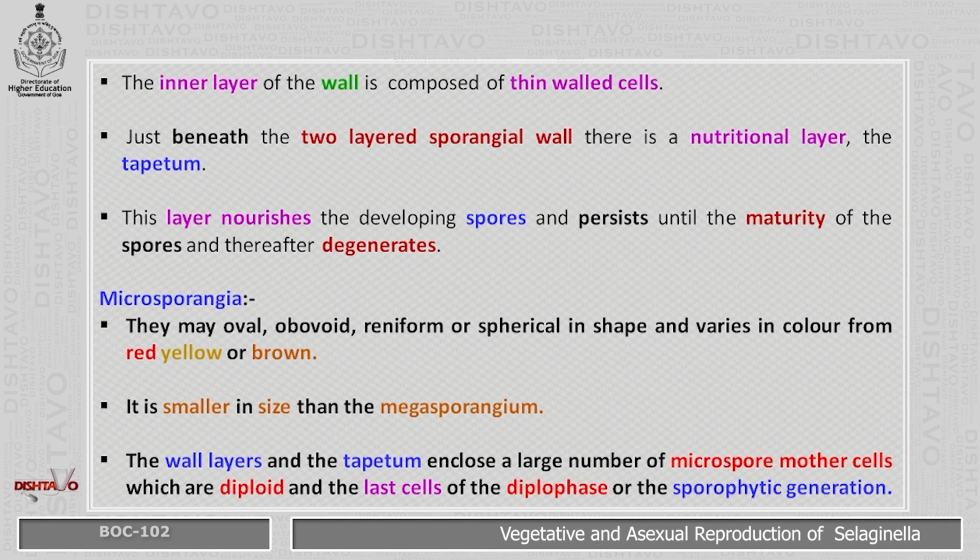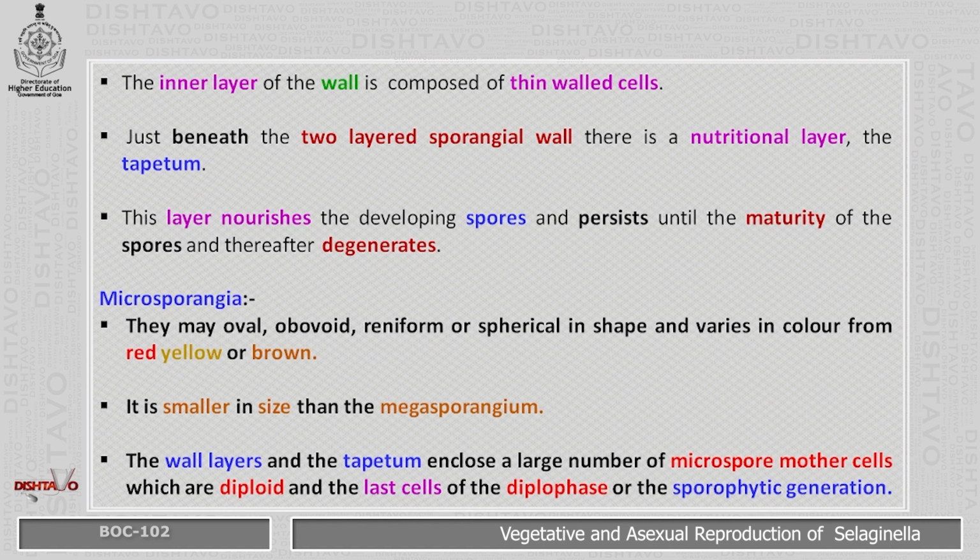Let us see the microsporangia. They may be oval, ovoid, reniform or spherical in shape and vary in color from red to yellow or brown. It is smaller in size than megasporangium.